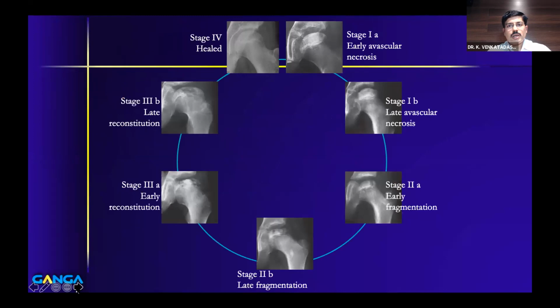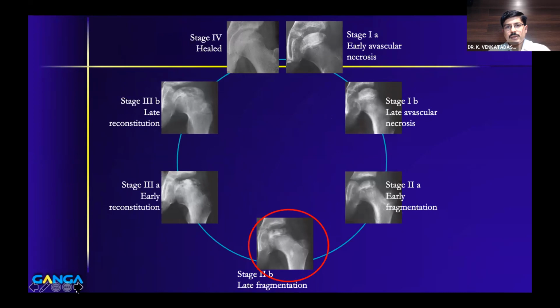So this is popularly called the Perthes clock, where you have the various stages. This is from the original paper by Dr. Benjamin Joseph, which was published in 2012 actually. So stage 2B in this clock is called the watershed zone.